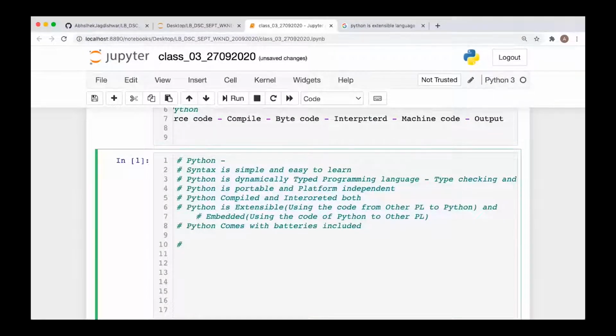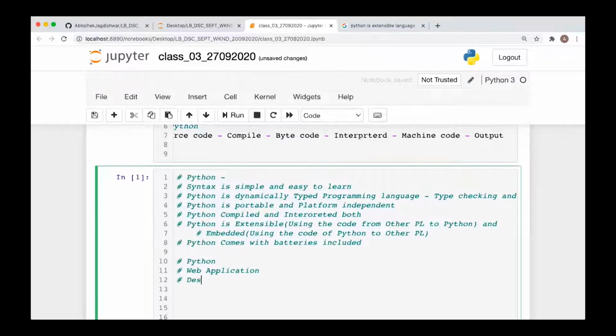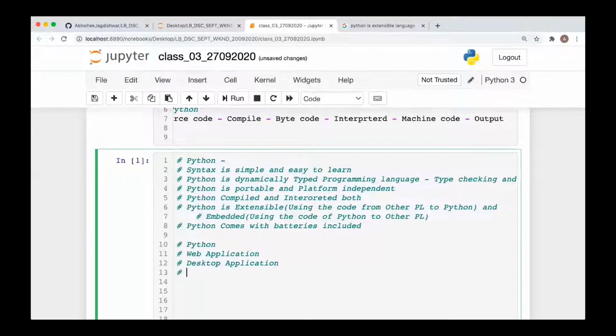So Python is accepted across the industry. So the industry where we are using Python, let's say if you want to develop the application, if you want to develop a web application, you can use Python. There are packages like Django and Flask for developing web applications. If you want to develop a desktop application, you can use Python. If you want to use a database application, you may use Python.